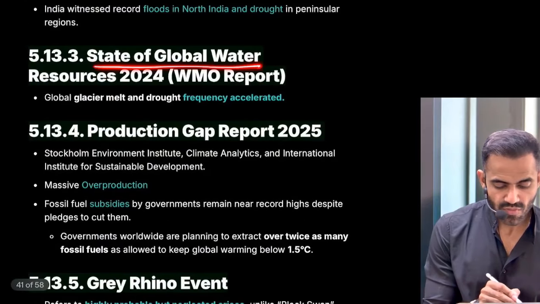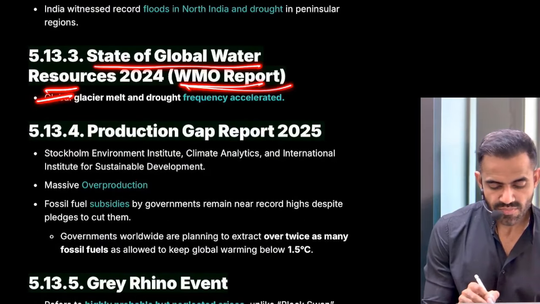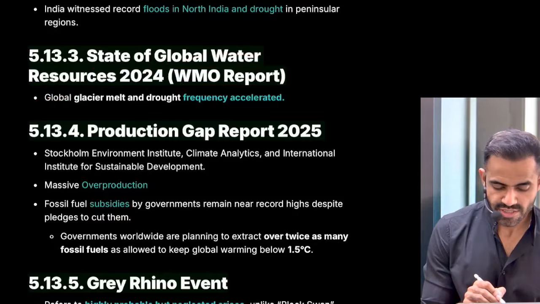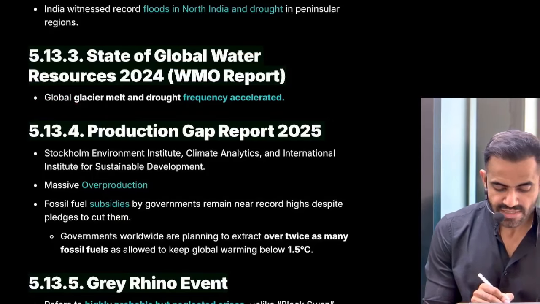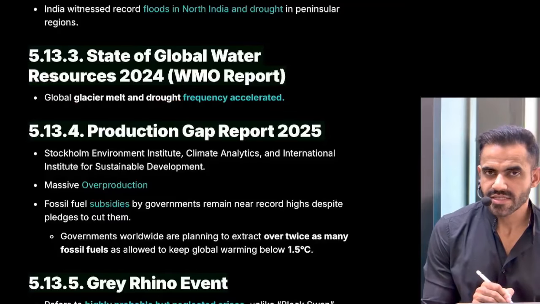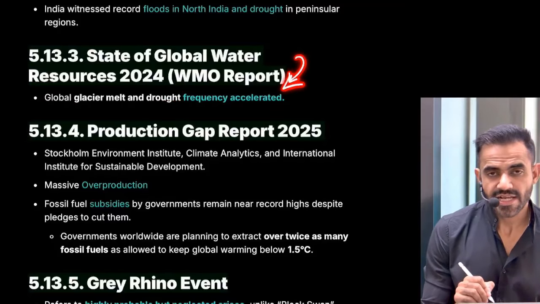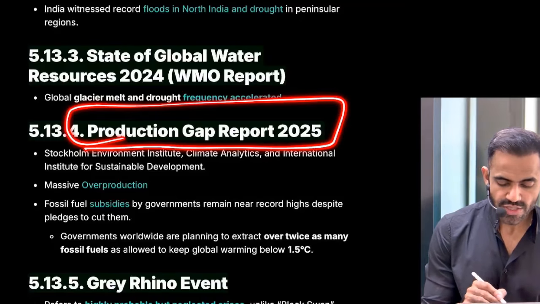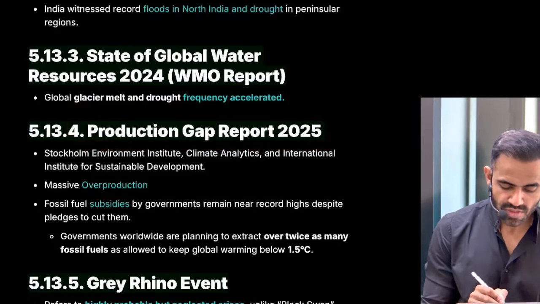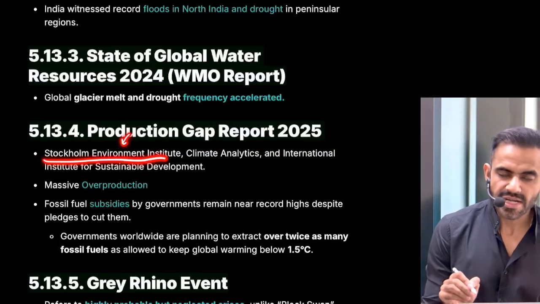Next is state of global water resources. So this is a report by World Meteorological Organization, and it shows that the glacier melting has increased and the drought frequency has increased. Again, this is a reflection of changing climate. Next is Production Gap Report 2025. So this report has been released by Stockholm Environment Institute.